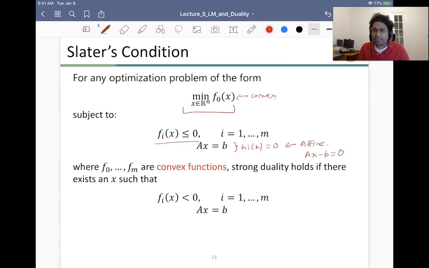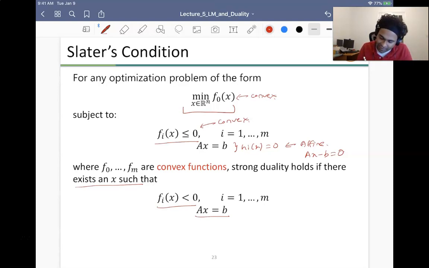So if my equality constraints are affine or linear, and my inequality constraints are convex, then strong duality holds, provided there exists an x such that fi of x is strictly less than 0 for all i, and Ax is equal to b. That means there exists an x which lies strictly in the interior of my constraint.